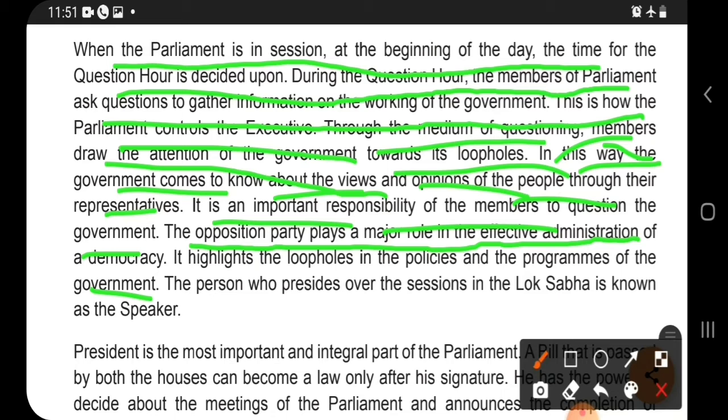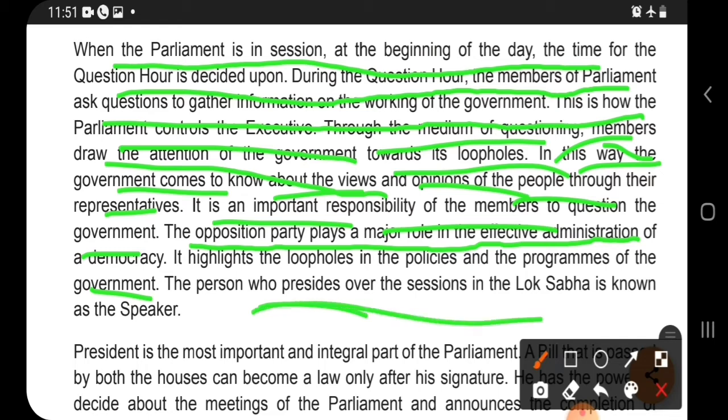For example, they stopped the old money and the new currency was made, and because of that many people were facing problems. So the opposition party takes up this type of talk in the parliament. Other than that, during corona some states did not get oxygen, so this type of question was put to the government by the opposition party.